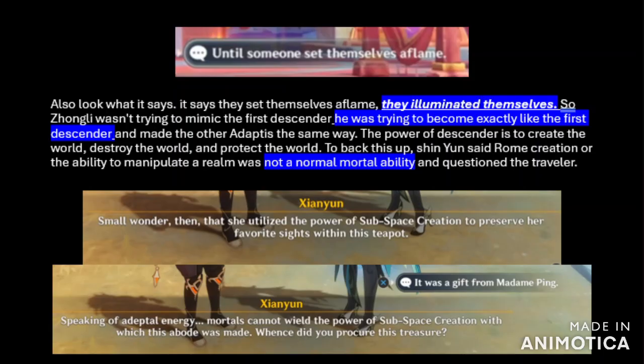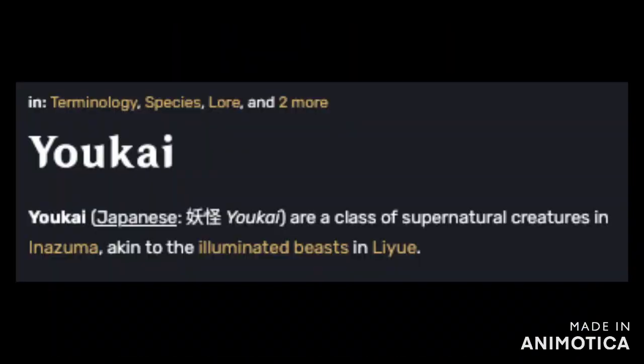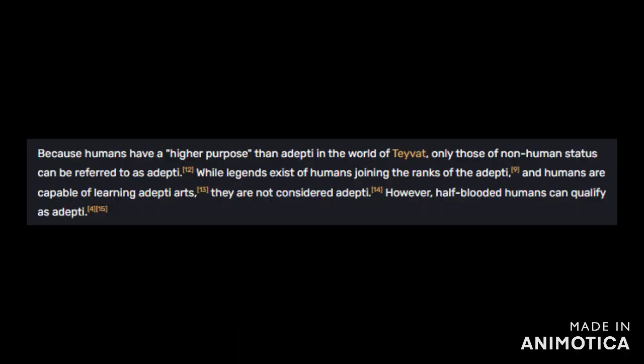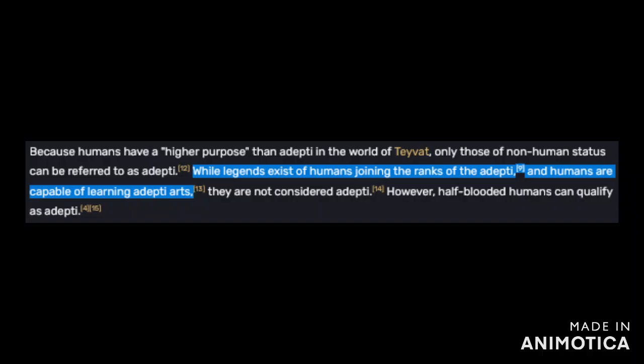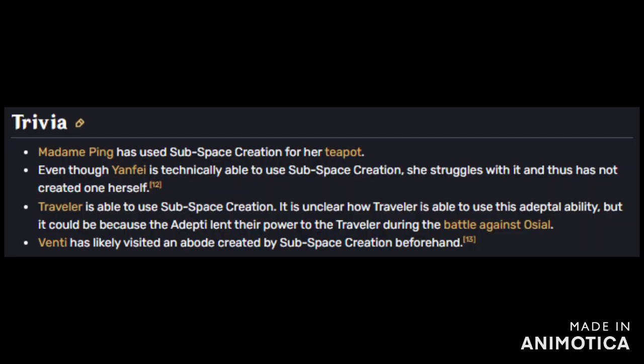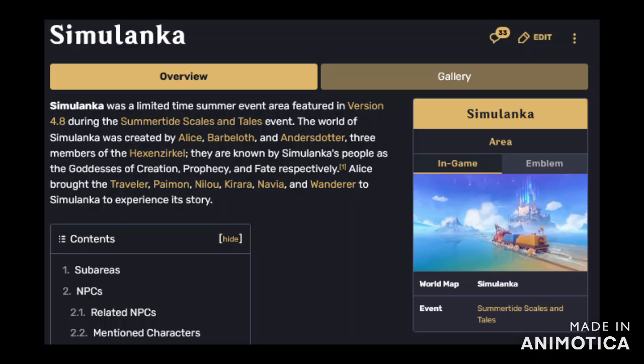The Adeptus are illuminated entities just like the first Descender, and yokai are stated to be akin to the Adeptus. What makes an Adeptus is how much Adeptus blood they have in their system, not how much power they have. And it is stated that humans are capable of rivaling the Adeptus. The Adeptus get their power from the light realm. One of the adaptable arts is realm creation. A human created a realm, the Simulacra.